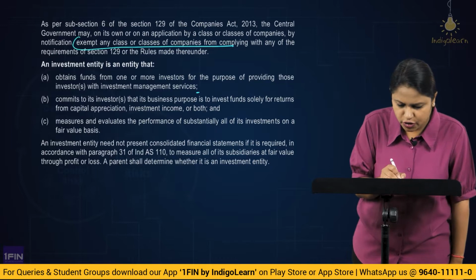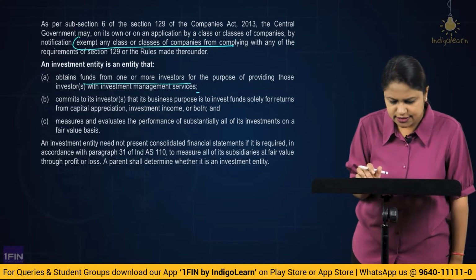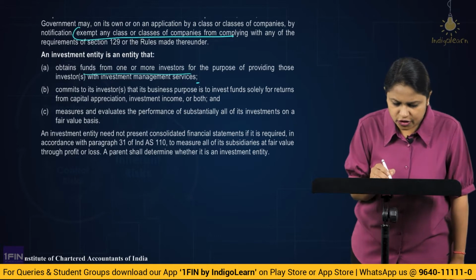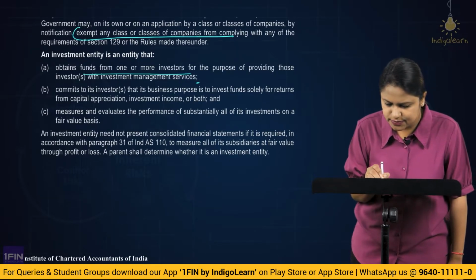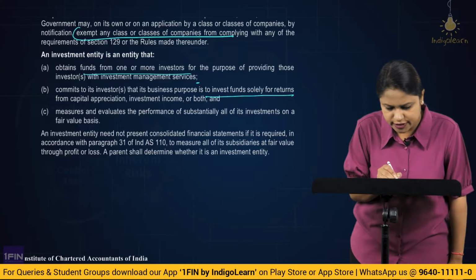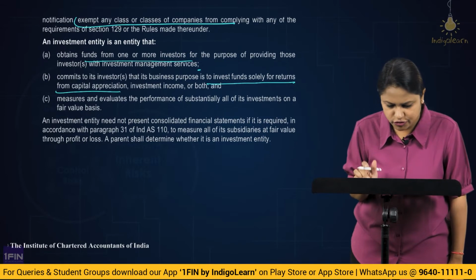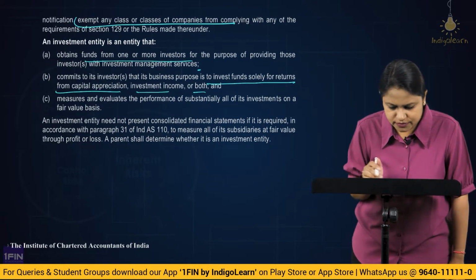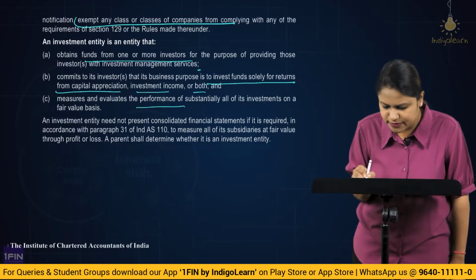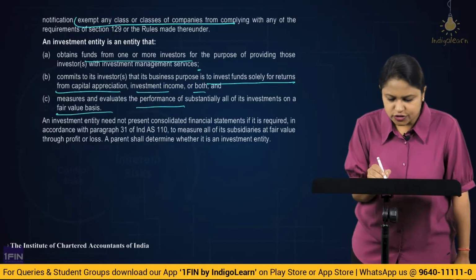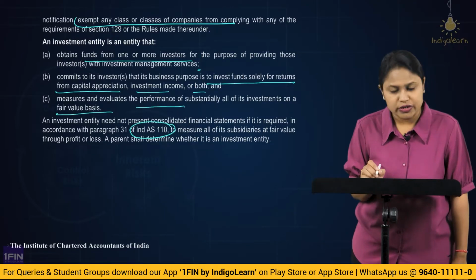Now, first you need to understand what is an investment company. So, here as I told you, it obtains funds from one or more investors for the purpose of investing or providing management services. It commits to its investors that its business purpose is to invest the funds solely for returns from capital appreciation, investment income or both. It measures and evaluates the performance based on fair value. So all this is given in Ind AS 110.